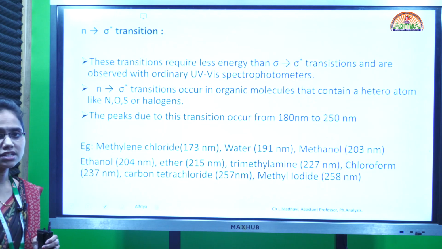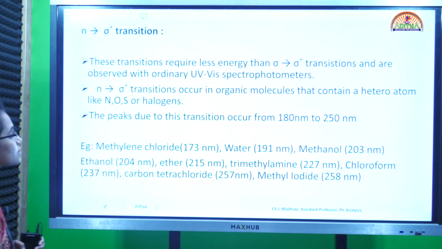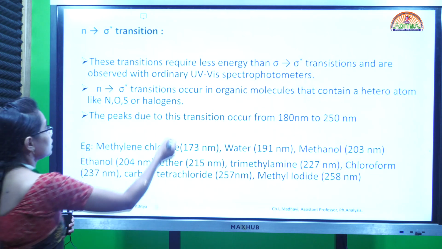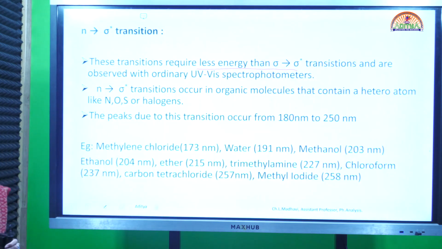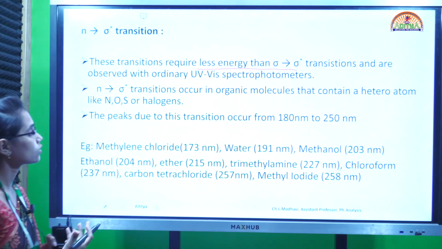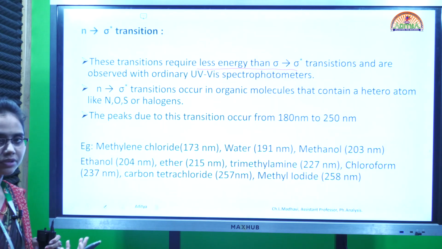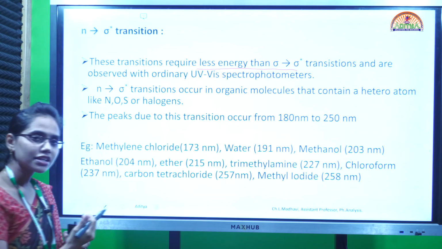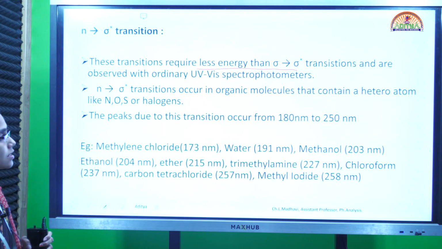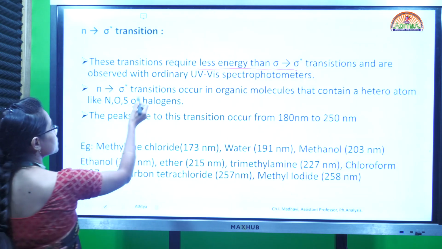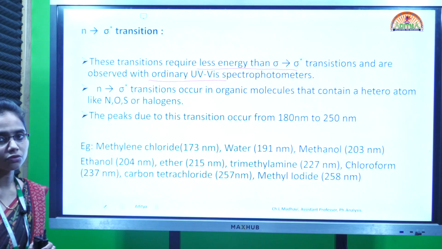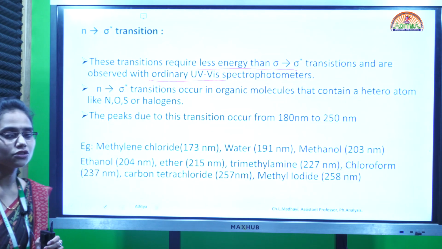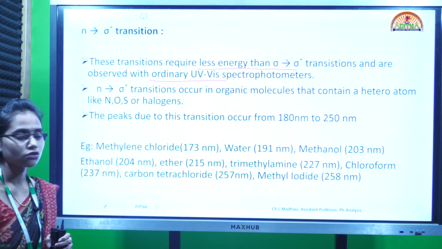And then we have n to sigma star transitions. Here the n to sigma star transitions require less energy than sigma to sigma star transitions. For the excitation of electrons to get this type of transition, it requires lesser energy, and these are observed under a normal or ordinary UV visible spectrophotometer. So this type of transition can be studied using a normal UV visible spectrophotometer.